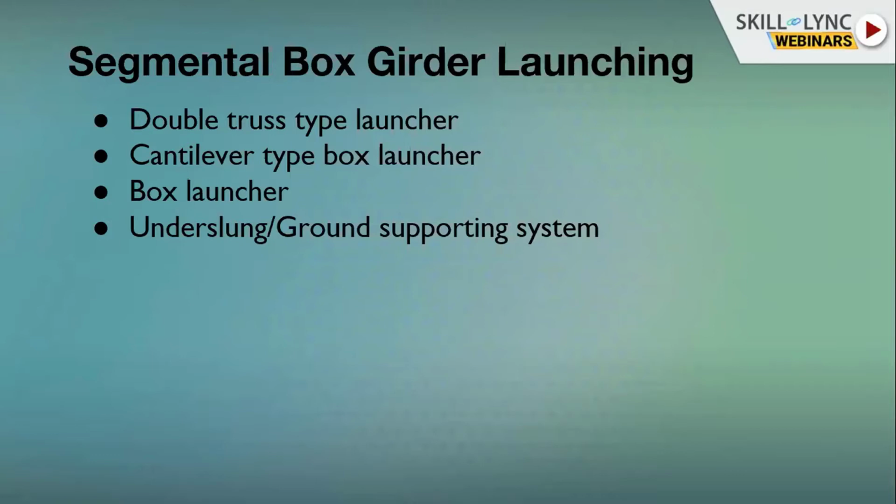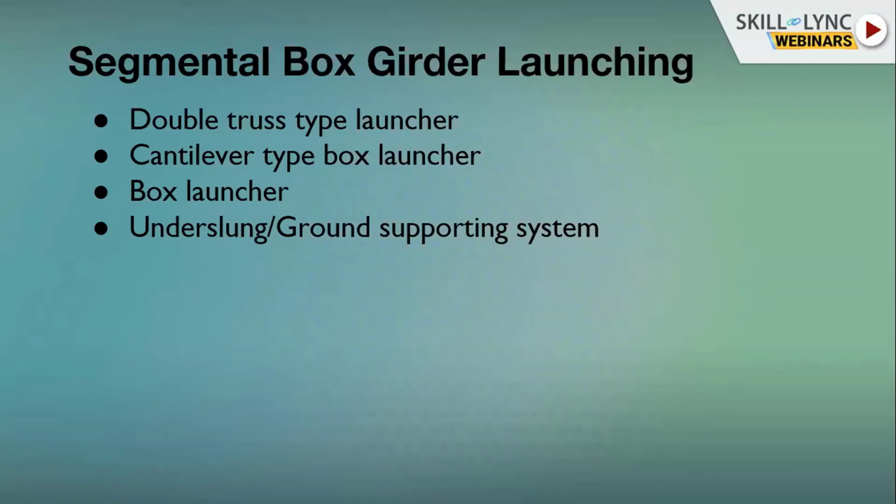Cantilever type box girder launcher is also an option which can be used in place of the double truss type of launcher, but the drawback of this type of launcher is that it is based on hydraulic movement, which is a time-taking job. To do auto launching it will take almost 8 hours. Comparing that, our double truss type launcher will take some 30-35 minutes.